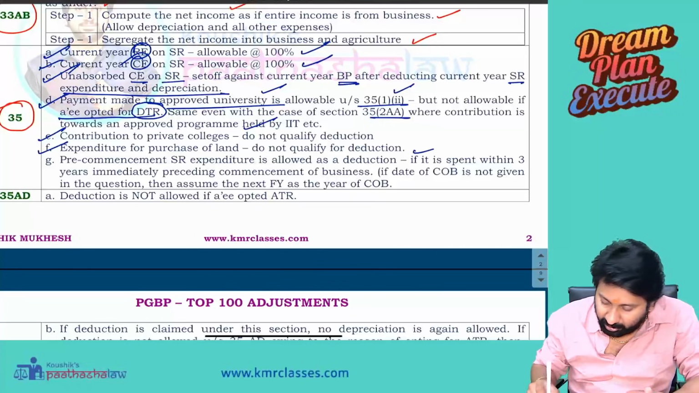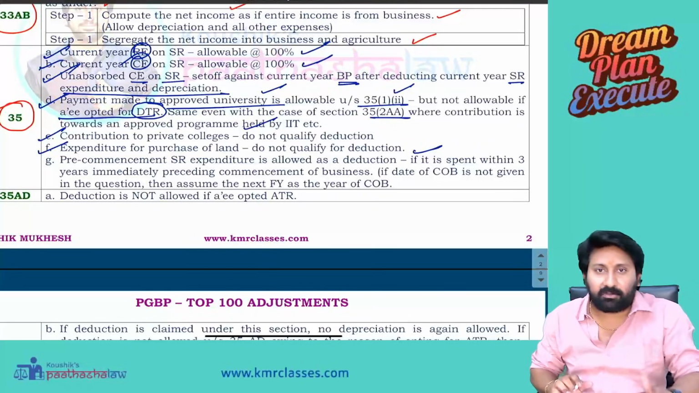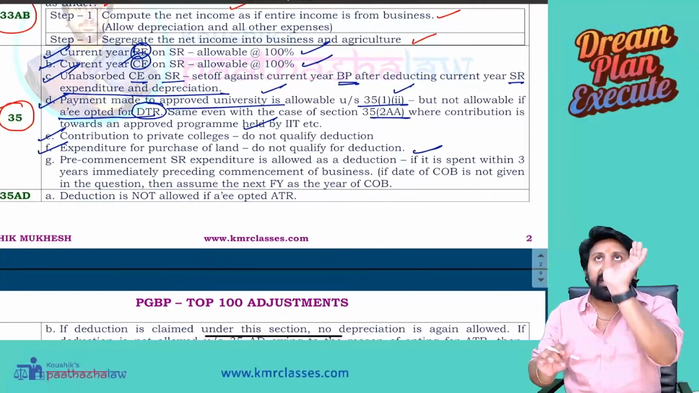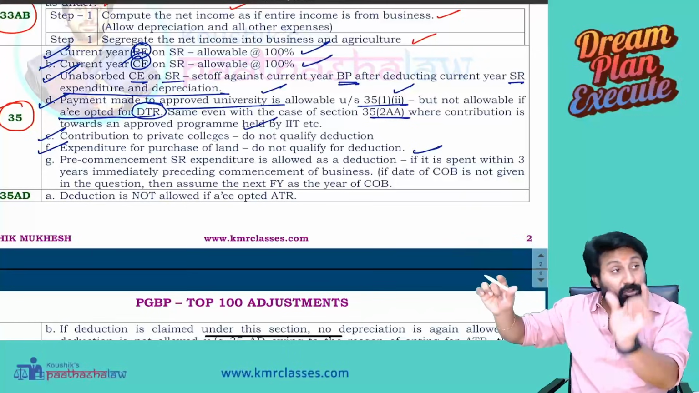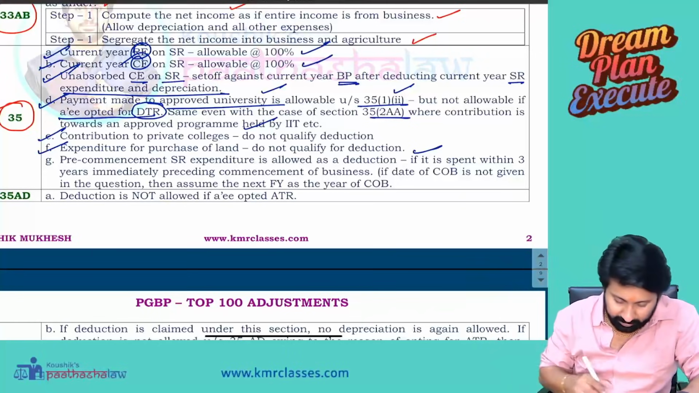Expenditure for purchase of land does not qualify for deduction. Almost all questions will have this adjustment. See, they will tell land cost 1 lakh, building cost 2 lakh, total cost 3 lakh. To the extent of land cost, it is not allowed.